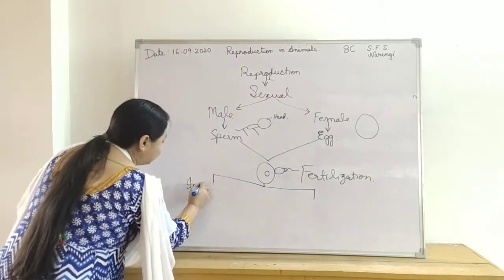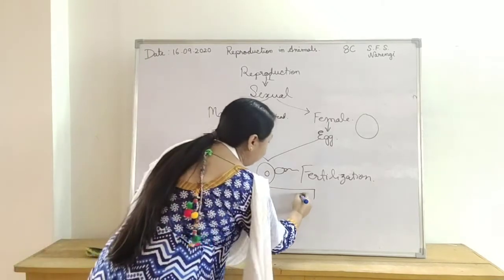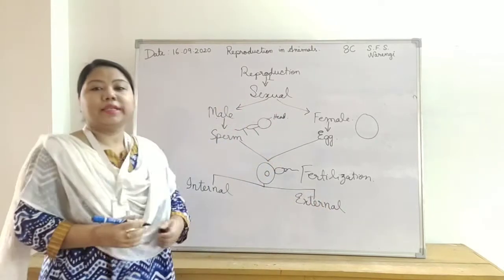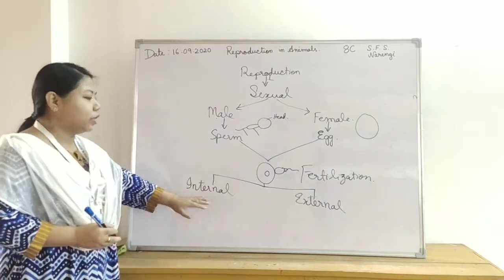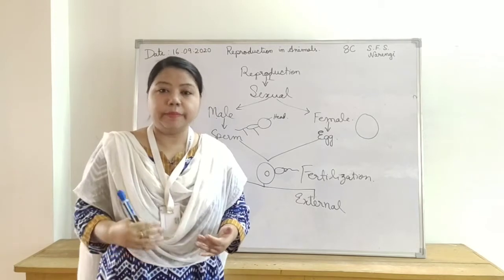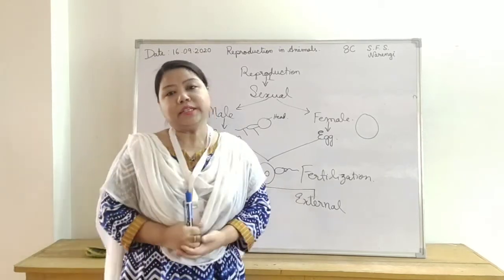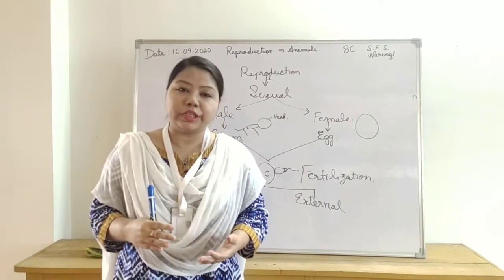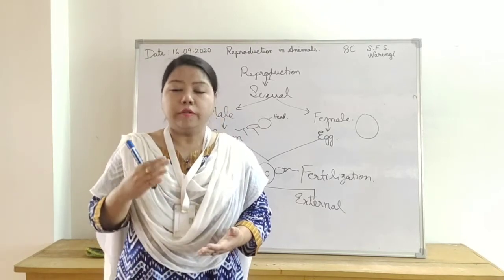When it happens inside, it is called internal fertilization, and when it happens externally, it is called external fertilization. Internal fertilization takes place in mammals like human, dog, cat, but external fertilization does not take place in human. External fertilization takes place in toad, frog, fish.